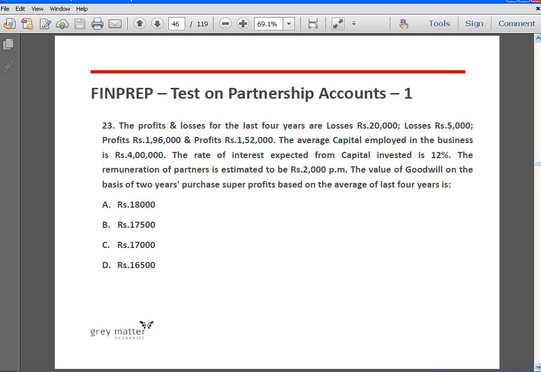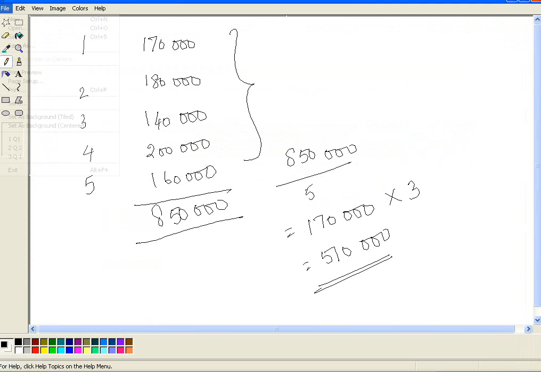Okay, next. Profits and losses for the last 4 years are losses 20, losses 5, profit 196,000, profits 152,000. Average capital employed in the business is 4 lakhs. Rate of return expected from capital invested is 12%. Remuneration of partners is estimated to be 2,000 per month. The value of goodwill on the basis of 2 years purchase of super profits based on the average of last 4 years is. Okay, so here we are required to calculate the goodwill based on super profits method.